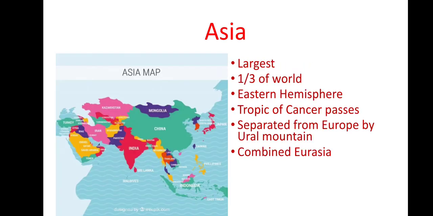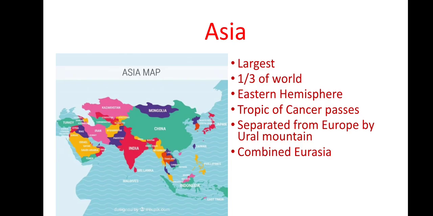One third part of the earth is covered by this continent. So the one third area of the total world is covered by Asia.